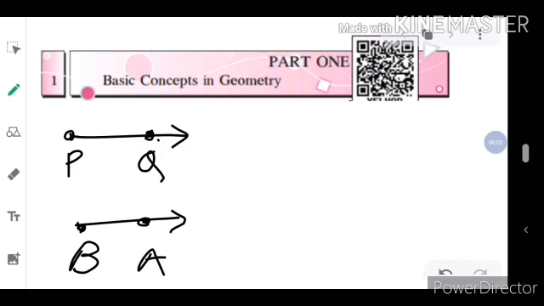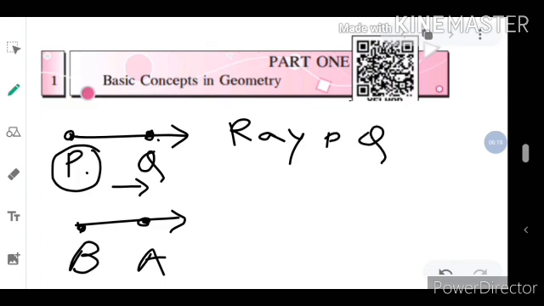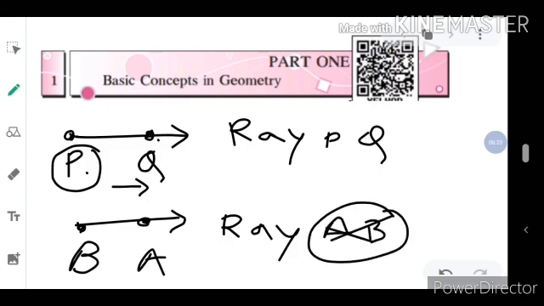How to read the name of the ray? Ray starts from the end point, ray PQ, and this ray you might write AB, but AB is wrong. Start from the B, ray BA.